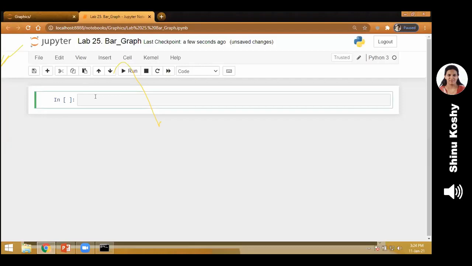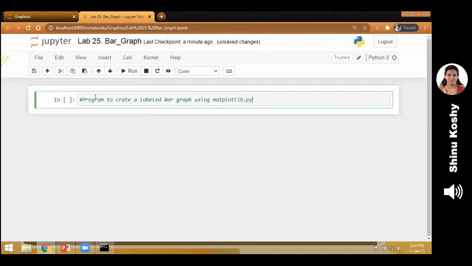I write a comment. Please encourage your students to write comments. Many students don't consider it important because it doesn't affect the output anyway, no? But it is useful when they see this program later. When they study for the exam after 2 to 3 months, they would have forgotten what this program is. So that time it will be useful. So every program should be preceded with a comment statement. How do I start a comment statement? With the hash symbol.